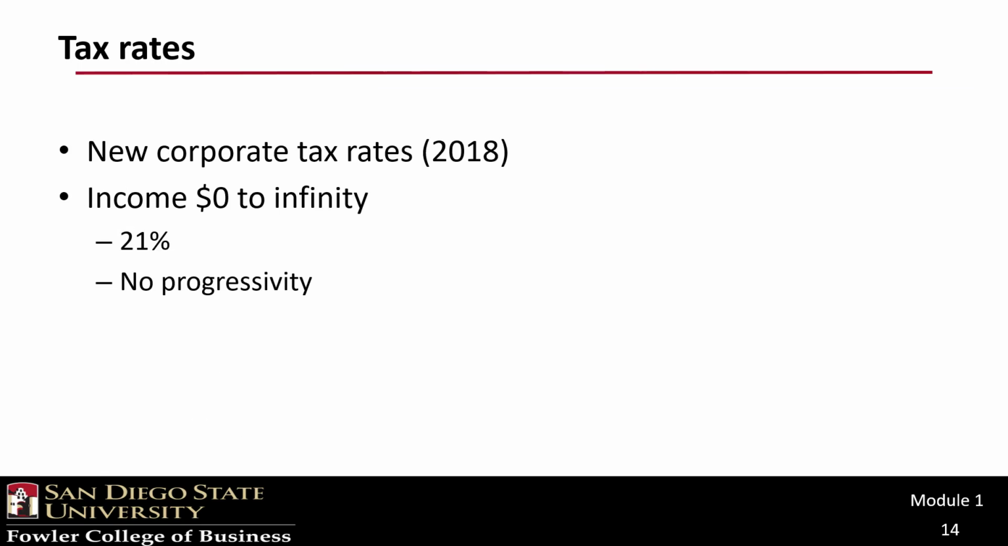Okay, that was a great lesson in the progressivity of corporate tax rates. But guess what? It's all gone. The new corporate tax rate structure starting in 2018 is a flat 21% for all corporations, big or small.